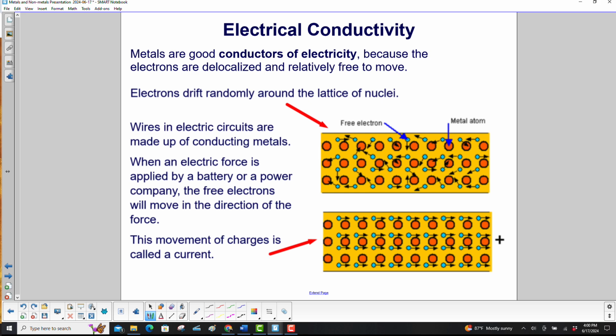Metals are good conductors of electricity because the electrons are delocalized and relatively free to move. So we've got electrons drifting randomly around the lattice of nuclei. Wires in electric circuits are made up of conducting metals. When an electric force is applied by a battery or a power company, the free electrons will move in the direction of the force. This movement of charges is called a current.